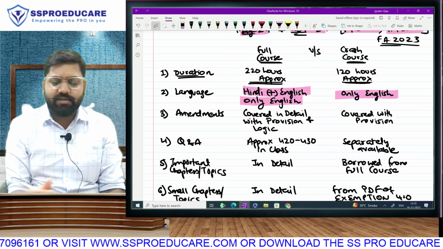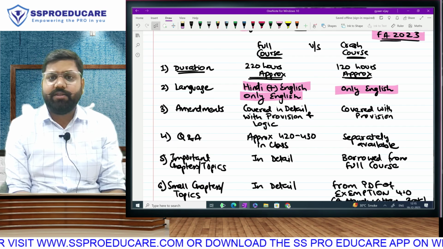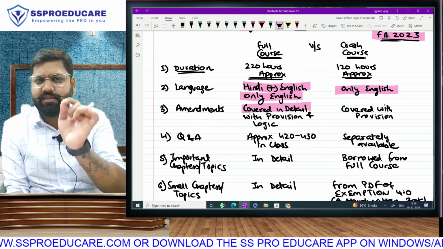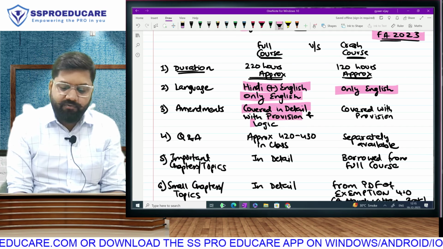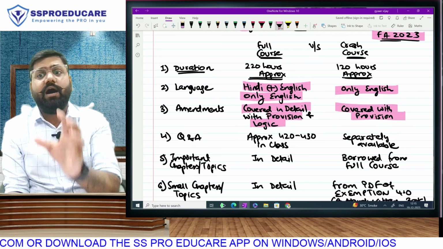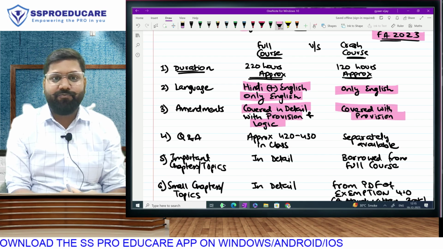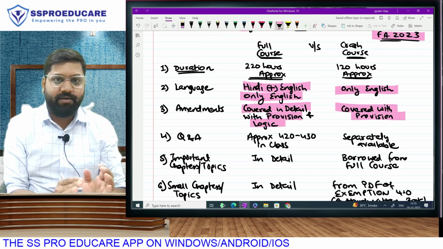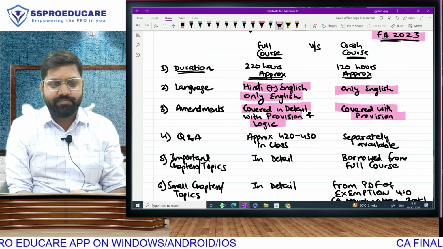As far as amendments are concerned, as I told you, Finance Act of 2023 is applicable. So all amendments introduced by the Finance Act of 2023. In full course, we cover in absolute detail, minutest detail, the reason, the logic, the announcement by Finance Minister, everything. So what is in the new section and what is the logic, everything is discussed. In crash course also, we will be covering all the amendments. However, we will be discussing what is the amendment, and we cannot use time for the question why. So the full course will cover why this amendment is brought and what is the amendment. Crash course will cover only what is the amendment. Still good as far as examination is concerned.